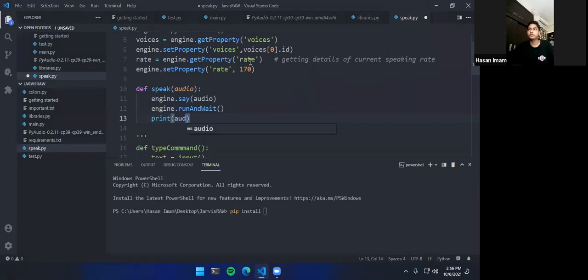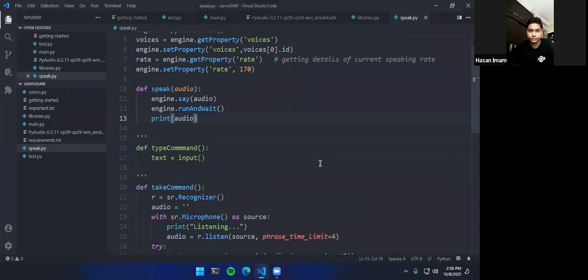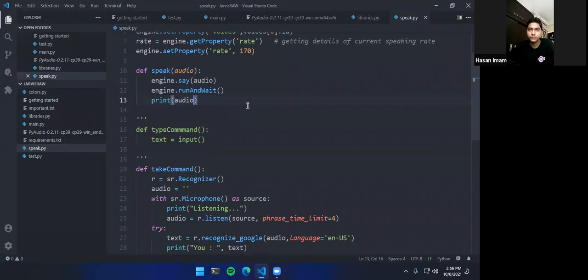You typed there in the print that is take command, right?